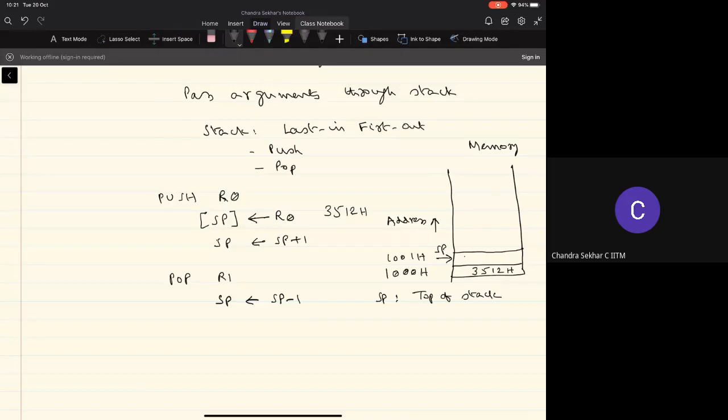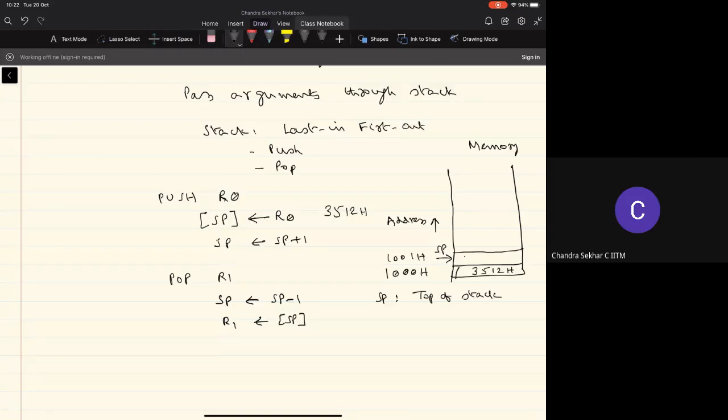because the stack pointer is currently pointing to an empty location where the next value can be pushed. But I'm interested in the value that's already there in the stack. So in order to get that value, I have to decrement the stack pointer. And then perform this memory read operation where the address where I am going to get the data value is available in the stack pointer. From that memory location, I'll take the value and then put it into the register R1.